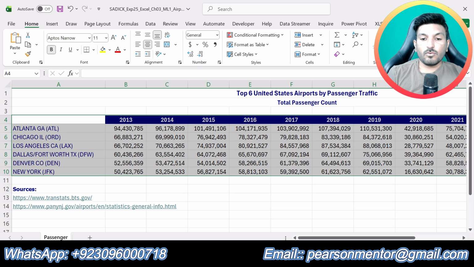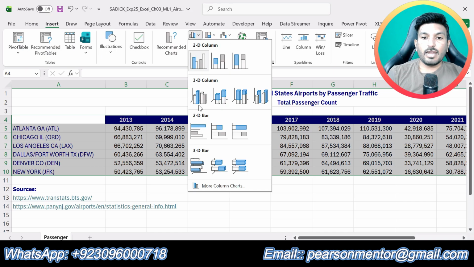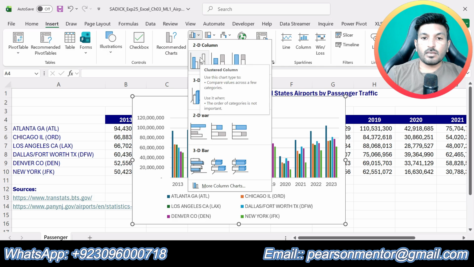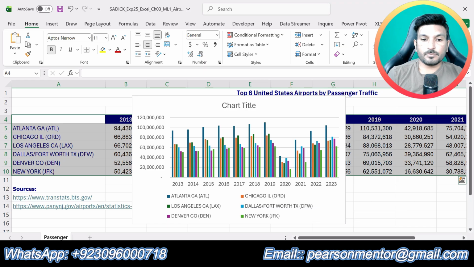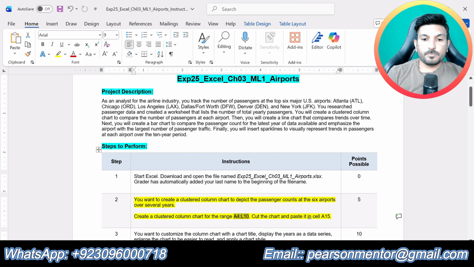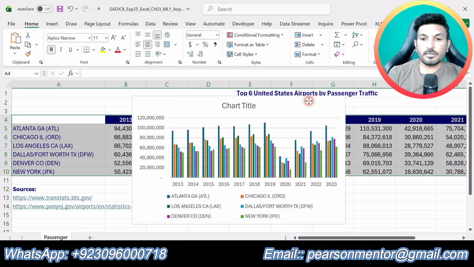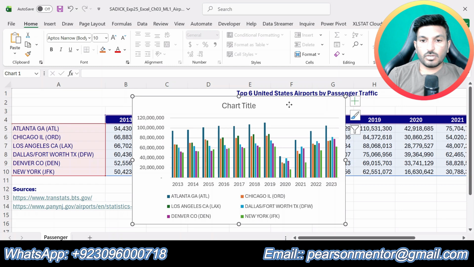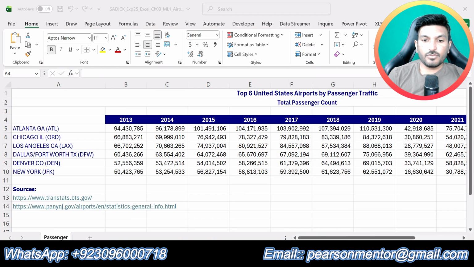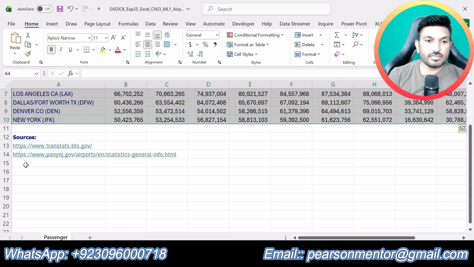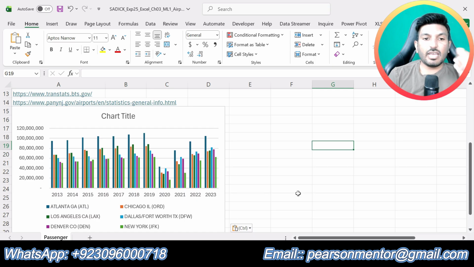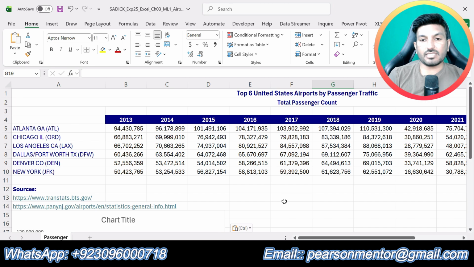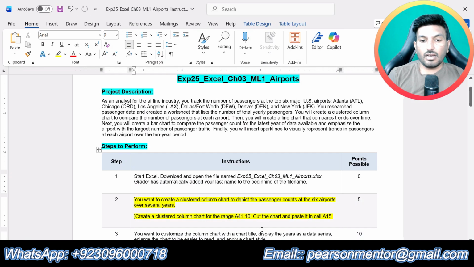After selecting this range, we are supposed to insert a clustered column chart. Go to the Insert tab, go to Chart, and from here insert a clustered column chart, this one. Now we are supposed to cut this chart. Right click on it and click Cut, then select cell A15 and click Paste. So we have inserted a clustered column chart and moved it to cell A15 of the passenger worksheet. That is all about step number 2.